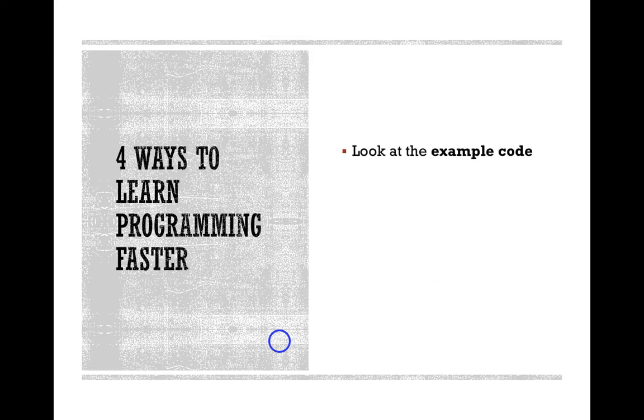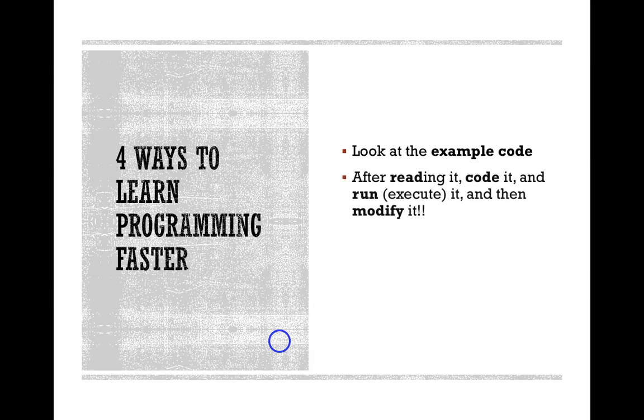Okay, there are four ways to learn programming faster. For example, look at the code, and after reading it, code it, run and execute it, then modify it, or write your own answer in code as soon as possible, and then seek out more resources. For me, to learn programming, there's no easiest way. You need to get your hands dirty on the programming. Do more exercises, and don't worry about the errors. When you run your code and you get an error, it should give you motivation to solve the problem.